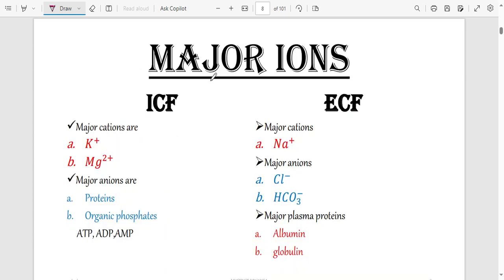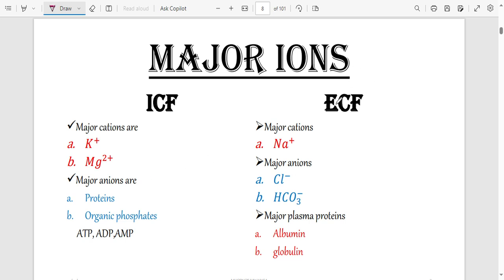You need to know the major ions inside the cell and outside the cell. In ICF, that is intracellular fluid, the major cations, those compounds which are positively charged, you have got potassium and magnesium. You already saw from their concentrations. And then the major anions, those which are negatively charged, you have got proteins and phosphates. Remember we said P's, right? Potassium, proteins, organic phosphates. Proteins are negative, also phosphates are negative. So those are the major anions.